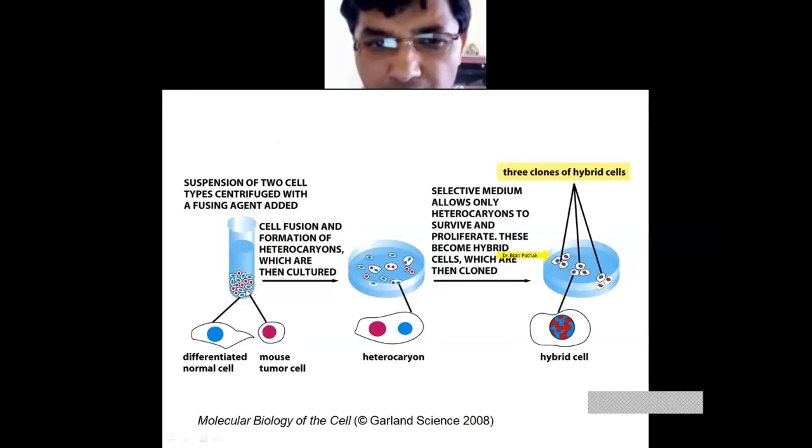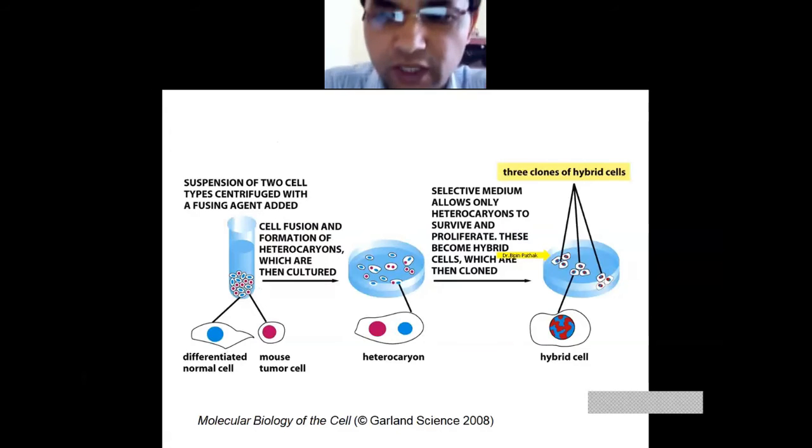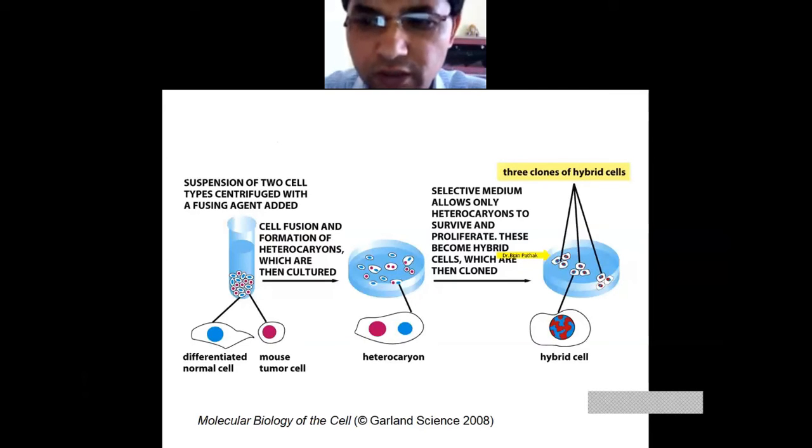Because there are two types of cells, we use a cell fusing agent, sometimes polyethylene glycol, and that cell fusing agent fuses these two different types of cells.